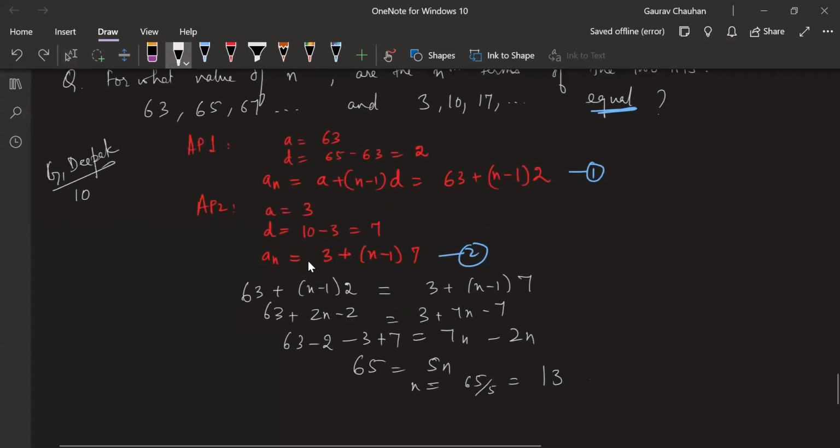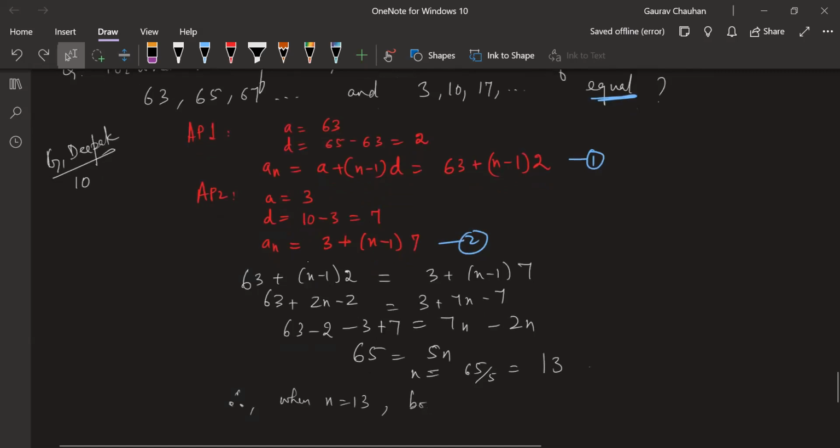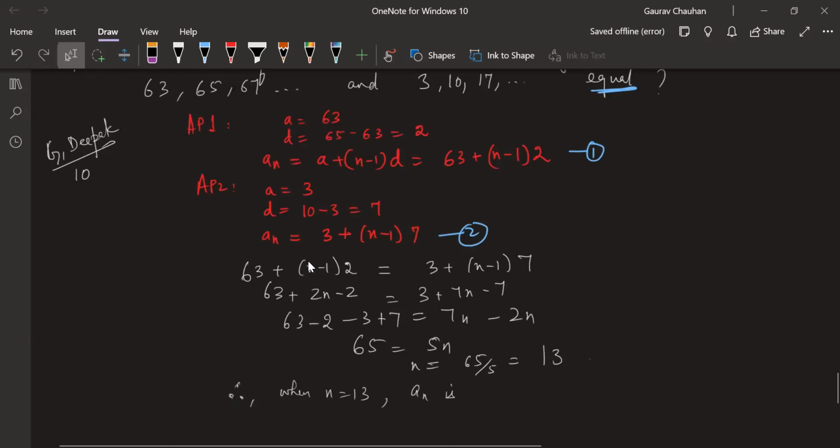You can write it like that, or you can write, therefore, when n is equal to 13, an is equal for both APs. Or you can just write in normal language, the 13th term of both APs are equal. Okay. Guys in the chat box, is this clear?